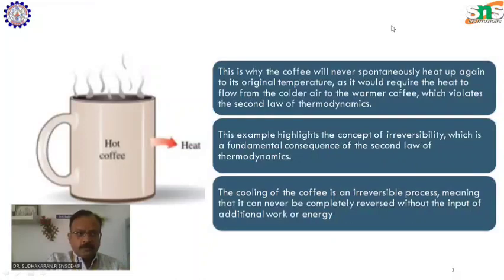Likewise, coffee will lose its heat to the surroundings. This is also an irreversible process, because coffee becoming hot by absorbing heat from the surroundings is not possible. You have to give additional heat energy to make the coffee hot again. So this concept of irreversibility and the direction of flow of heat are the two major principles explained by the second law of